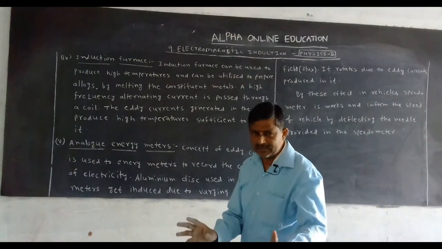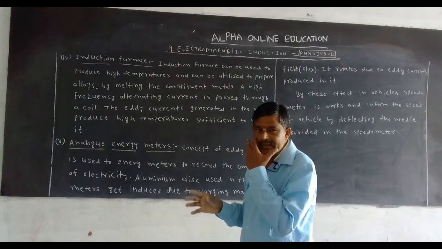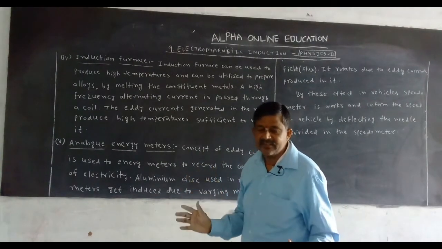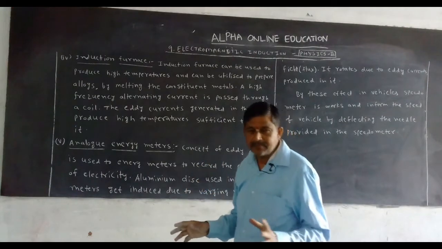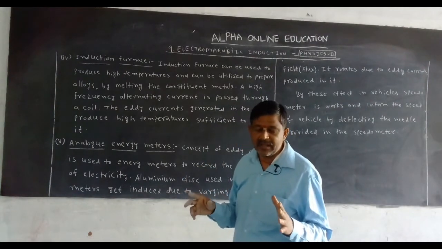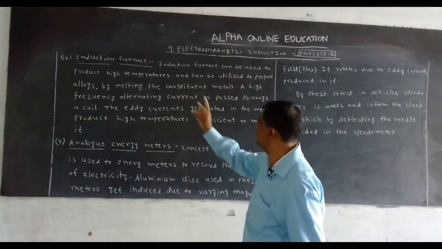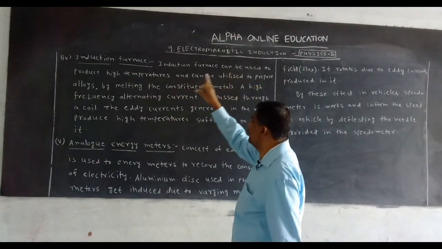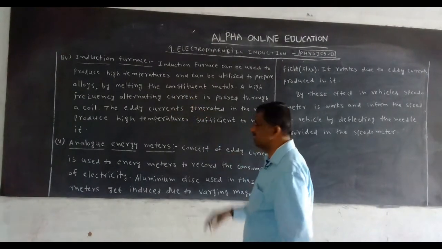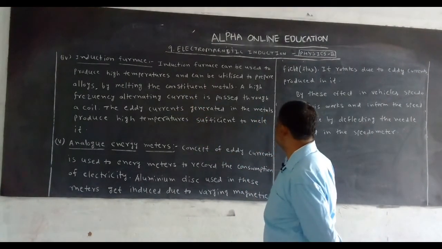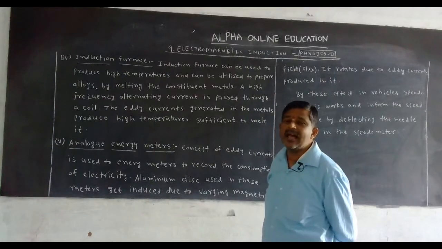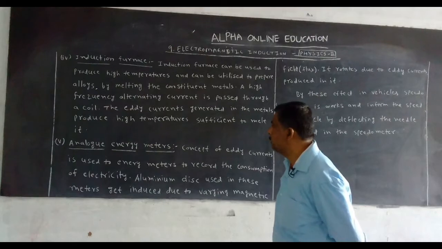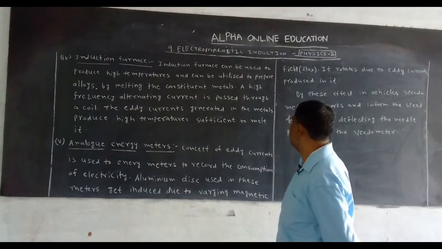This is the shortcut: due to the eddy current, a large amount of heat is generated in the furnace utilized to prepare alloys. Otherwise, the induction furnace can be used to produce high temperatures and can be utilized to prepare alloys. Alloys means mixing of different metals. Mixing of different metals is called alloy.